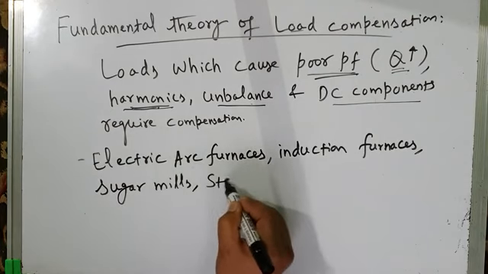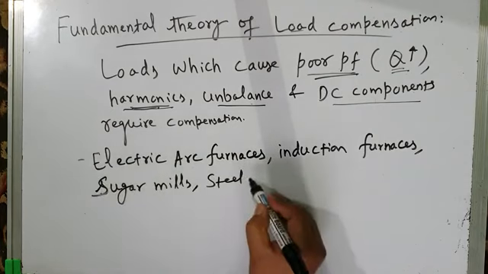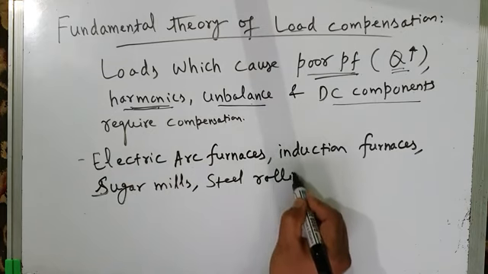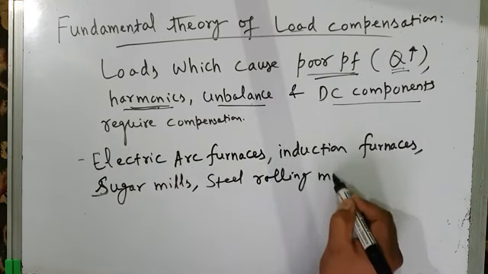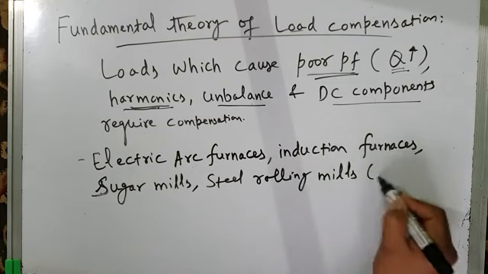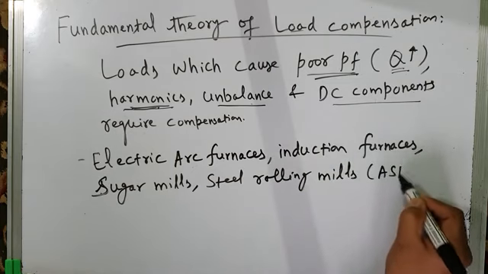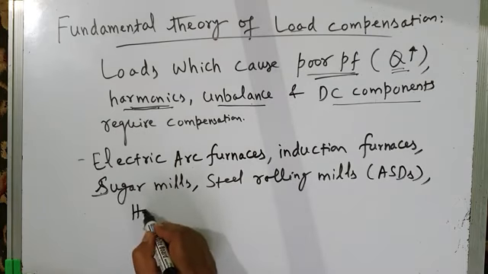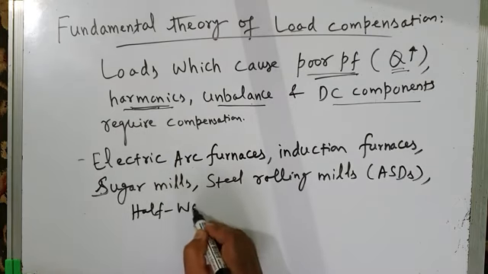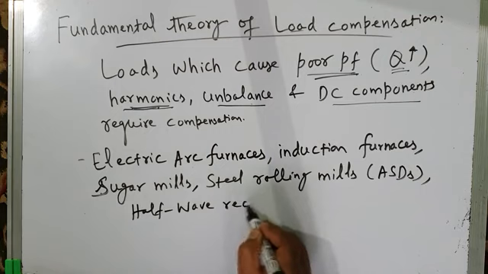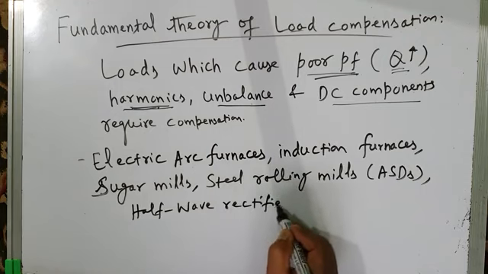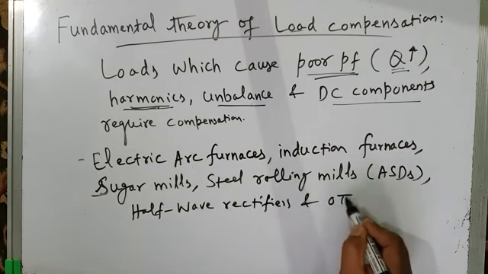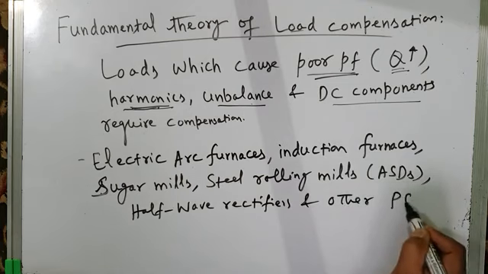Sugar mills, steel rolling mills using adjustable speed drives. ASDs means adjustable speed drives. Half-wave rectifiers, and other power electronics based loads.